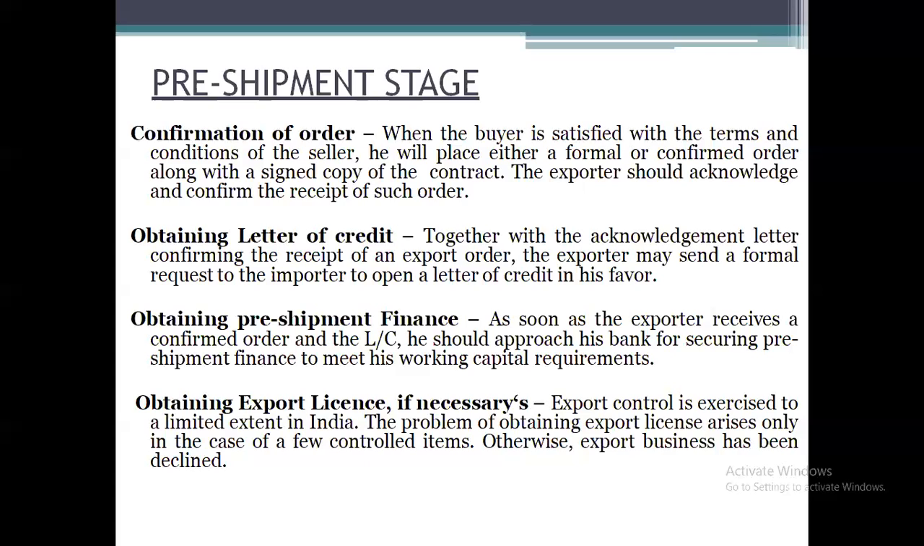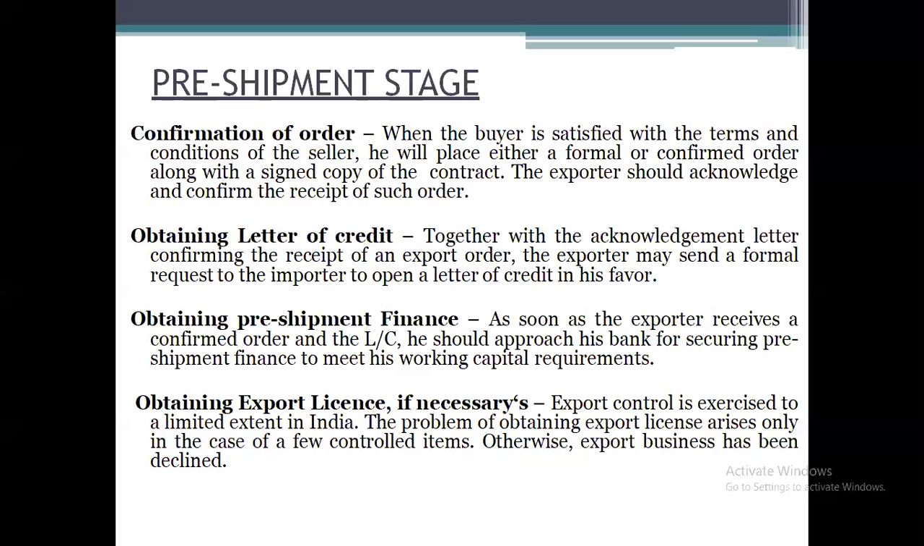So he is going to get the letter of credit, together with the acknowledgement letter confirming the receipt of an export order. The exporter may send a formal request to the importer to open a letter of credit in his favor. Means the importer is going to approach the bank, called the importer's bank, and get the document called a letter of credit, stating that the bank is taking the responsibility that they are going to pay the amount on behalf of the importer. That is a letter of credit, and they give that benefit. So the exporter has to obtain the letter of credit from the importer.